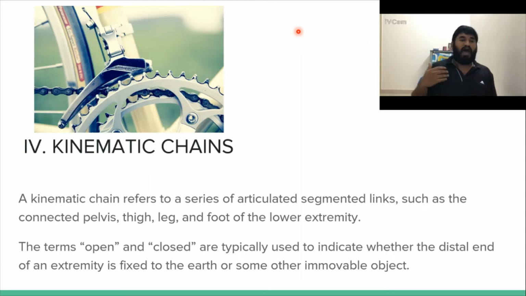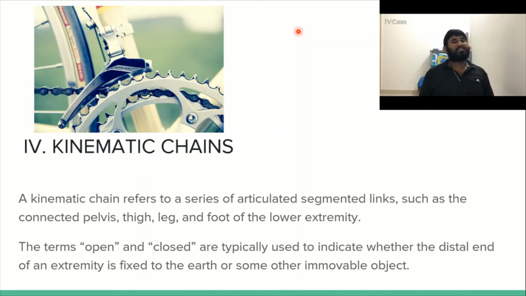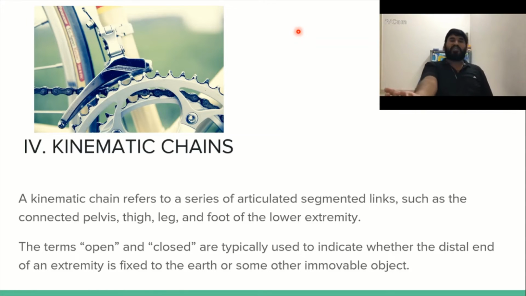So if I were to stand and squat down, it is considered a closed kinematic chain activity, because the distal end, that is my foot, is connected to the ground. But if I were to extend my knee or flex my elbow, the distal end is not fixed to an immovable surface or to the ground.